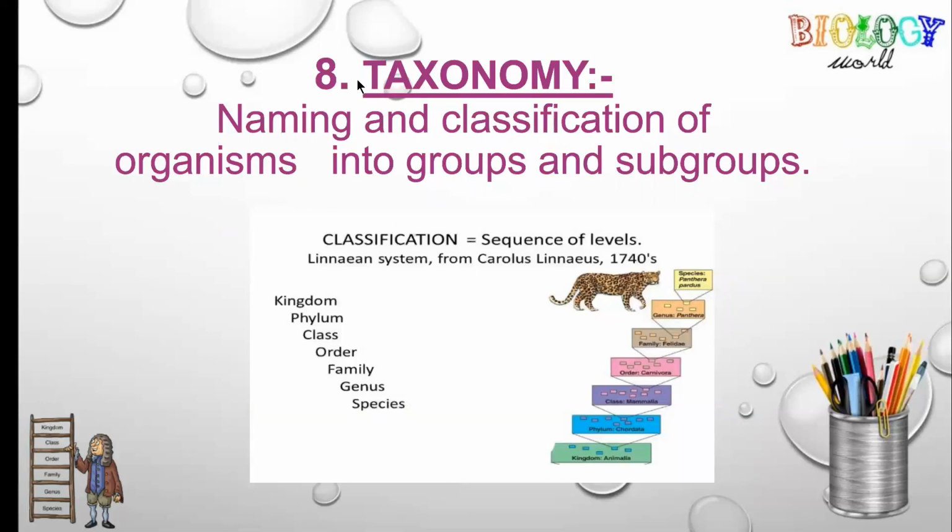Next branch, taxonomy. Taxonomy is the study of naming and classification of organisms into groups and subgroups. Now the question is, what is the purpose of naming and classifying the organisms? The answer is that scientists name different organisms, and this naming is very specific.